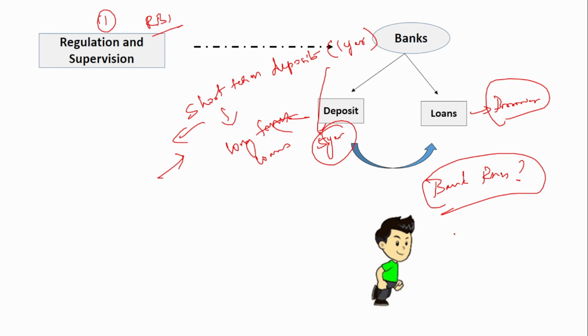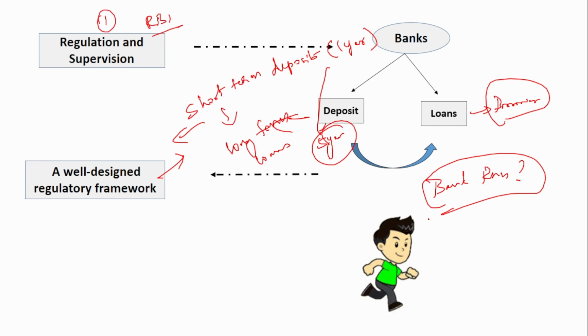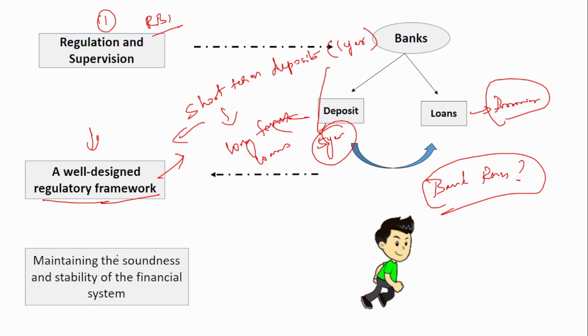So to avoid that situation, the bank should be properly governed, properly regulated and supervised. That is the primary job of the Reserve Bank of India. So they will design a proper regulatory framework. That framework should be followed by each and every bank. Why does this have to be followed? This has to be followed in order to maintain the soundness and stability of the financial system. If the banking system has to be stable, then banks have to diligently follow the regulatory framework designed by the Reserve Bank of India.